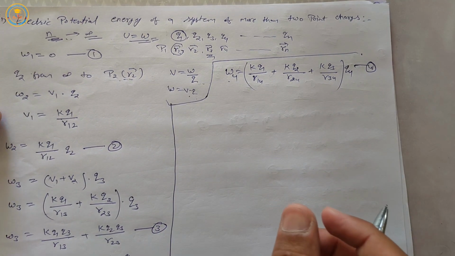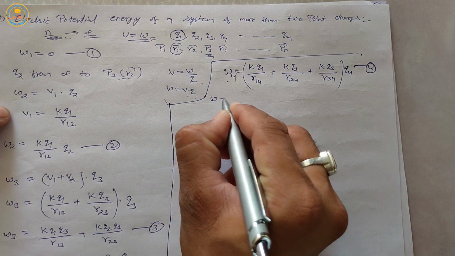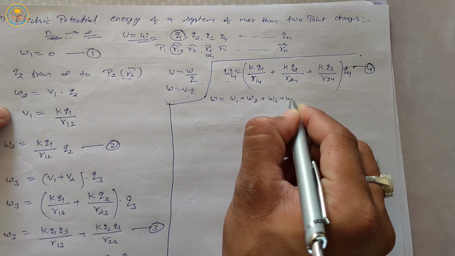So the total work done to make a system of 4 charges, W, is equal to W1 plus W2 plus W3 plus W4.